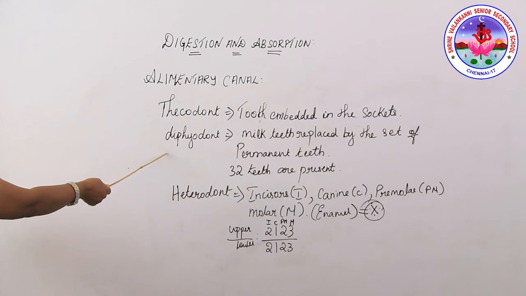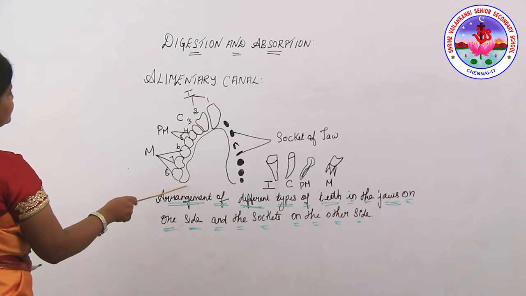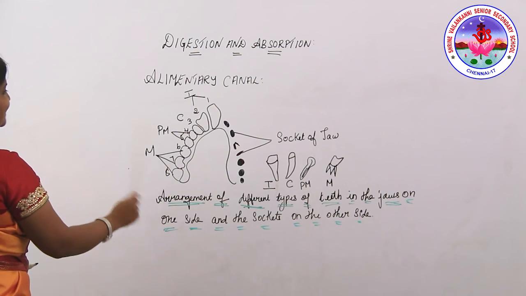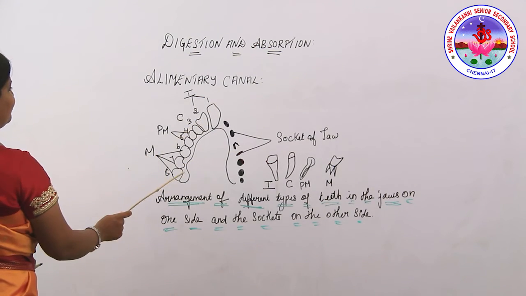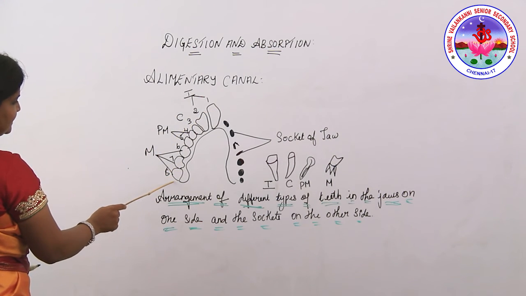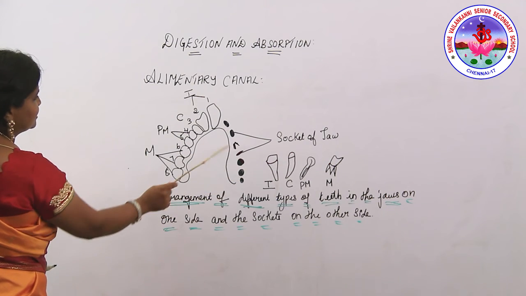There we studied the teeth and tongue. This is the arrangement of the teeth, thecodont, because the teeth are arranged in sockets. To understand the diagram well, on one side I draw the teeth, and on the other side I show you the socket of the jaw. The teeth are fixed in this socket.